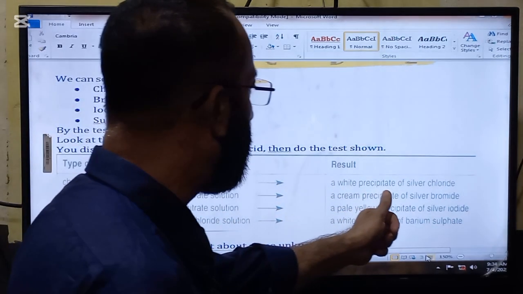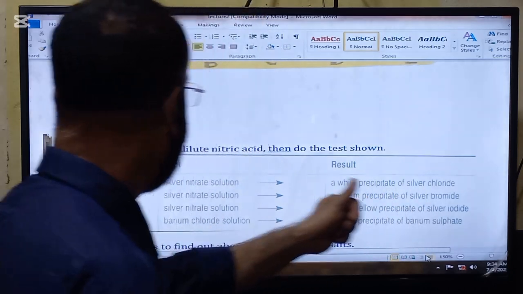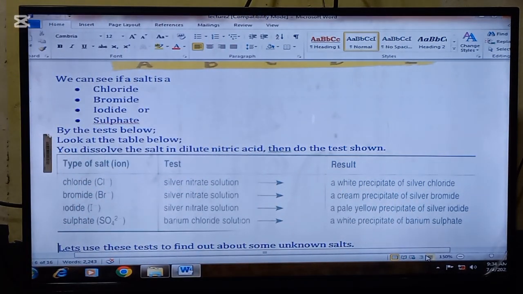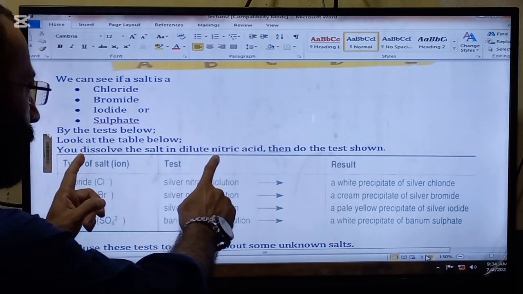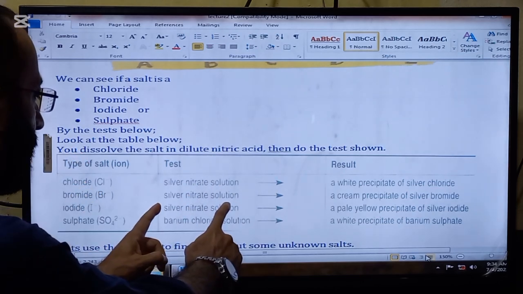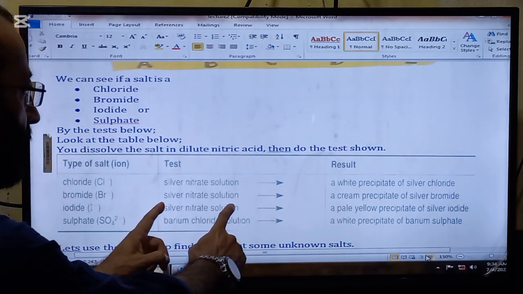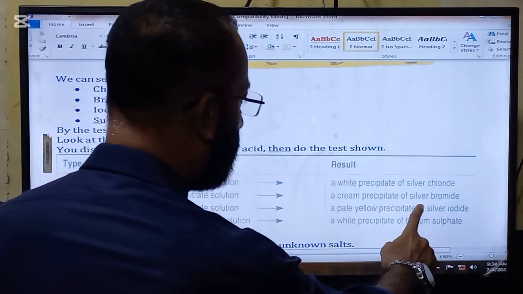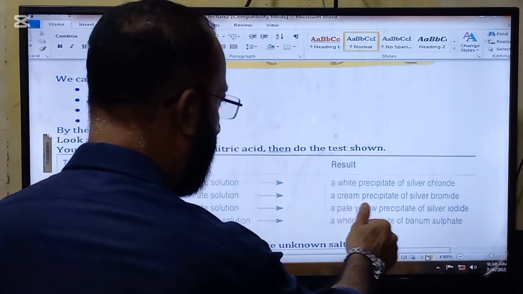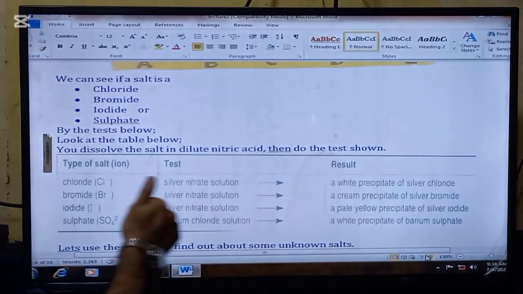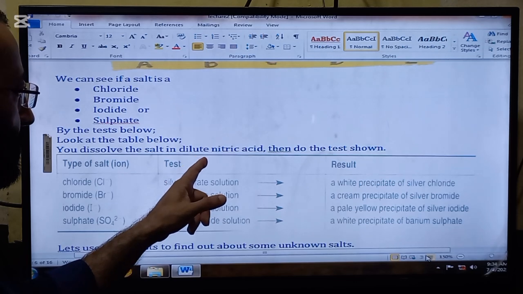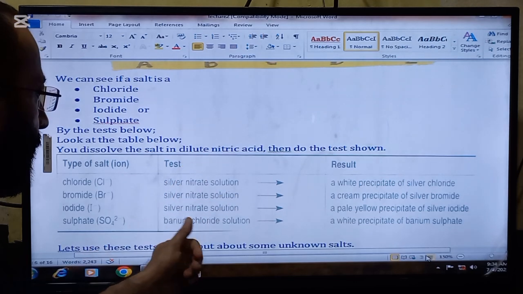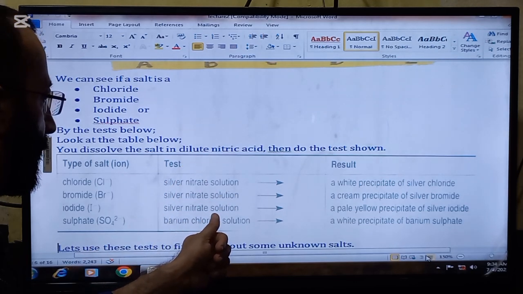A white precipitate of silver chloride, if formed, means the salt is a chloride. If the salt is dissolved in nitric acid and the silver nitrate solution test is done, and a cream precipitate of silver bromide is formed, then the salt is a bromide.